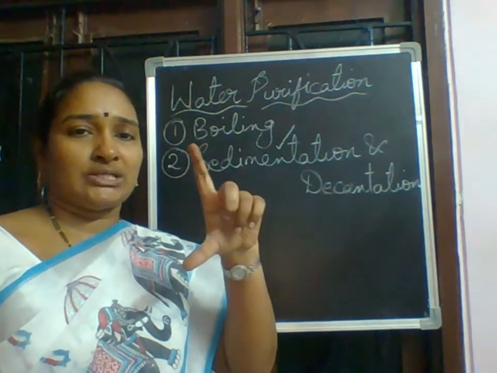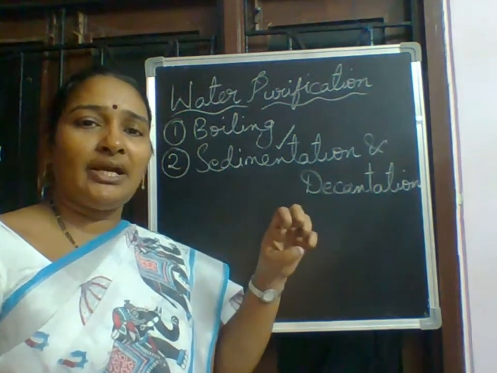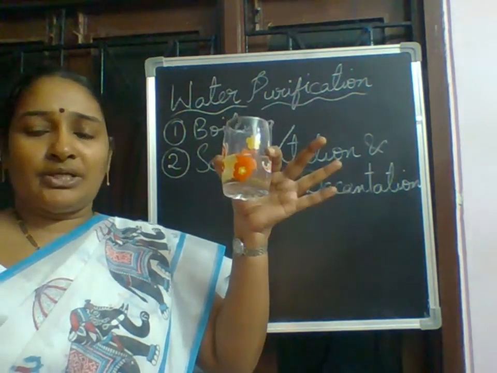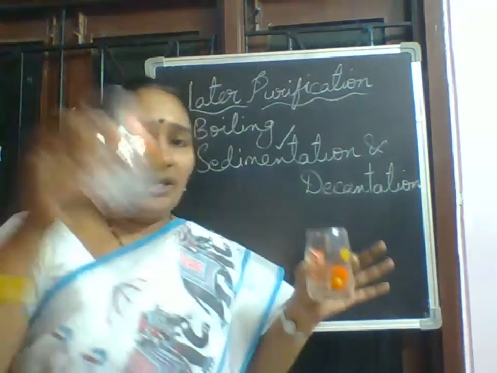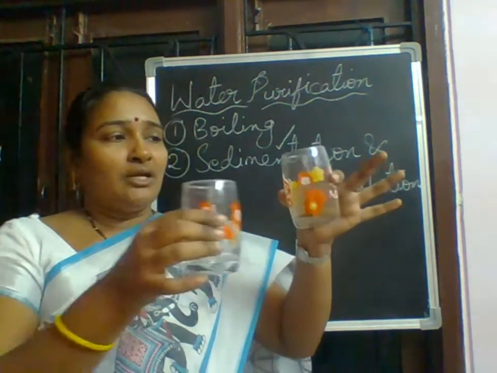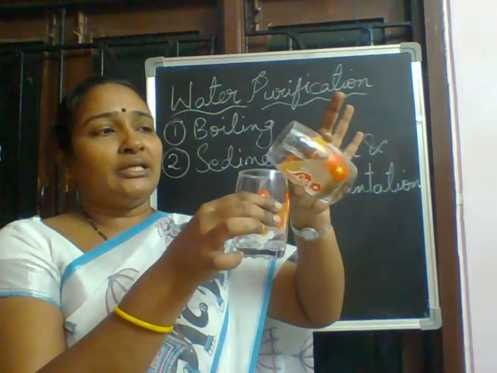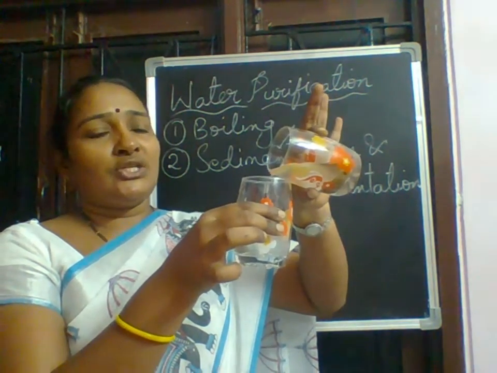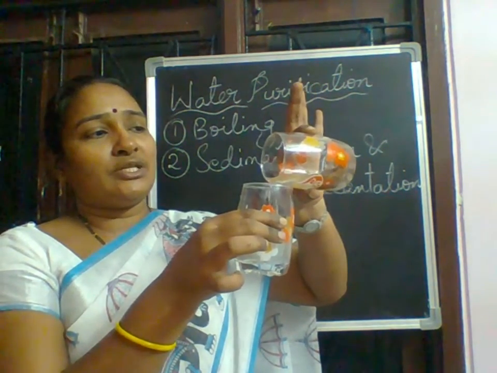Just you have to take 2 glasses. When I explain this decantation, then you will get some idea, and you can do it on your own. Now, the impurities or the sand particles are settled down. I have taken the empty glass which is not having any water or anything. Now slowly, without disturbing the sand particles, I am pouring into the other container. Very slowly, gently you have to pour. Very, very gently.